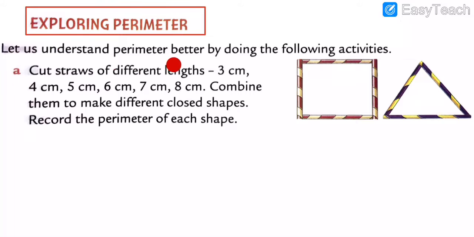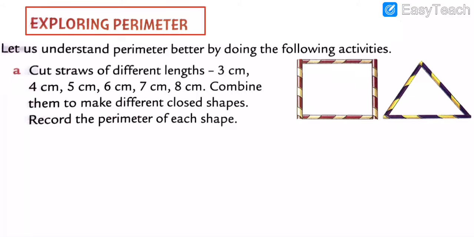Let us understand a perimeter better by doing the following activities. After completing this lecture, you have to do the activity at your home, dear. So my dear students, now understand a perimeter by these following activities. Cut a straw of different lengths: 3 centimeter, 4 centimeter, 5 centimeter, 6 centimeter, 7 centimeter and 8 centimeter.